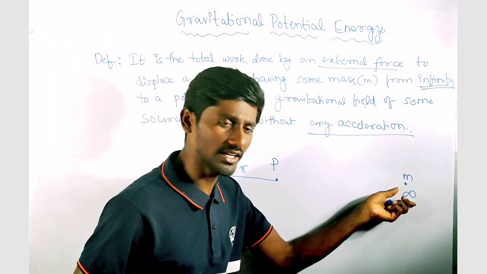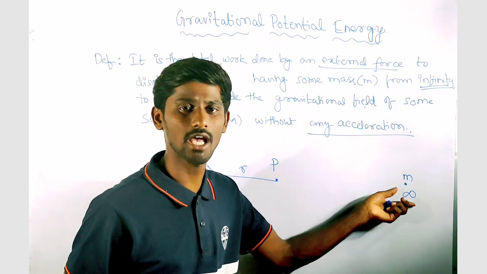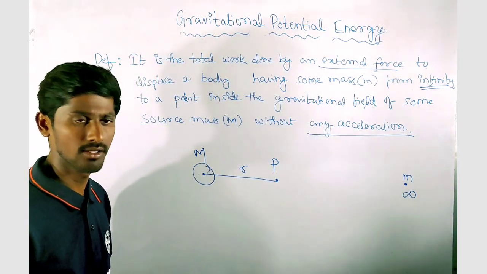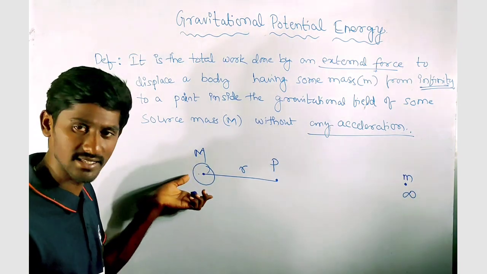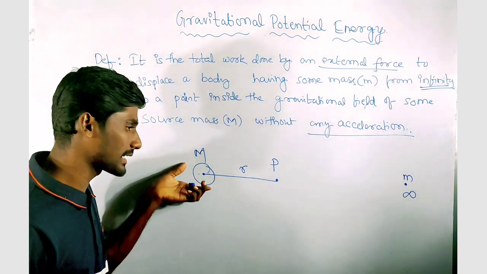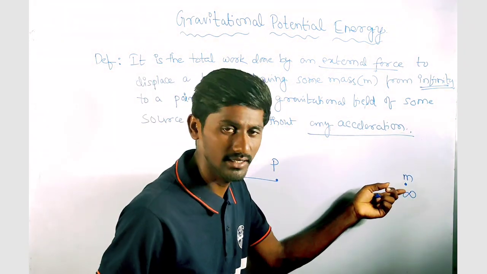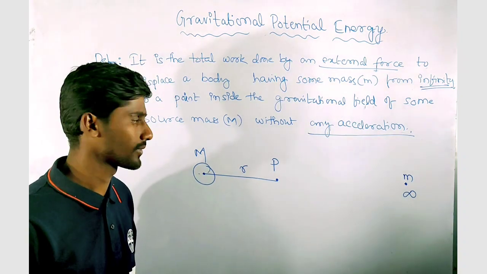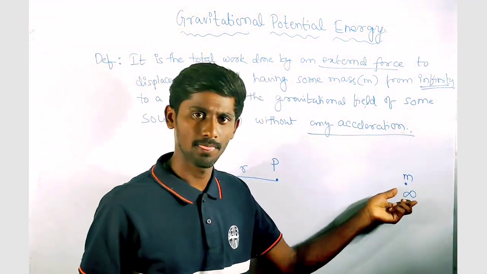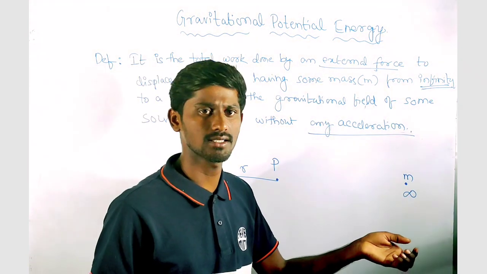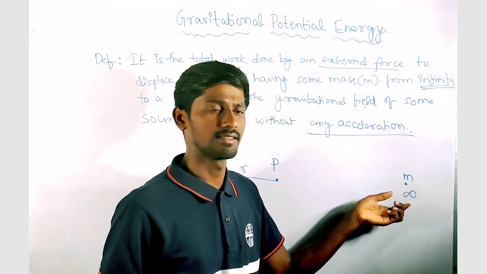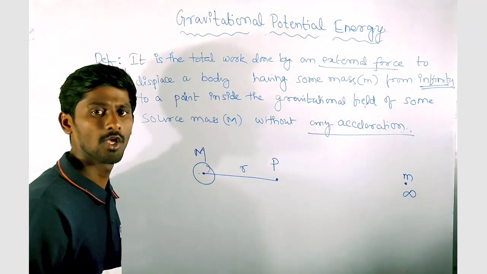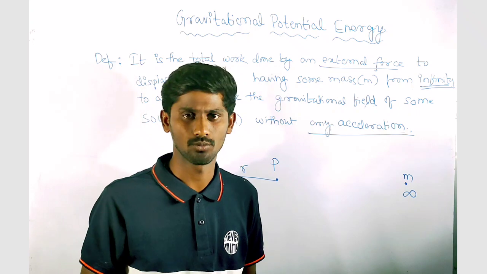Here the point infinity refers to a point which is outside the gravitational field of capital M, or where the gravitational field strength due to the capital M at this point is 0 or negligible. In other words, if we place any body or object having some mass at this point, then the gravitational force acting on it due to this capital M will be negligible or 0.